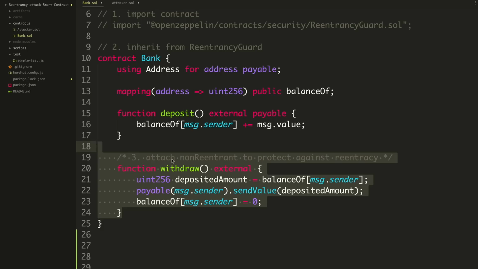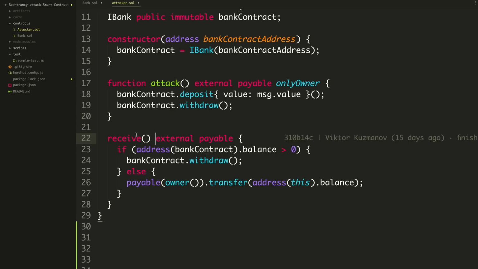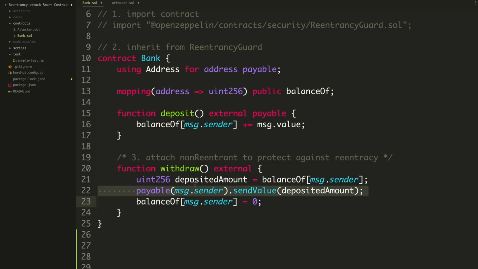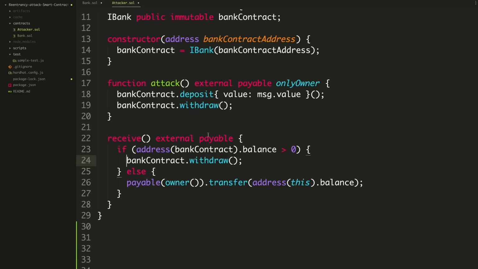And then whenever this smart contract sends the ether to the smart contract, inside of this line here on 22, payable message sender, which is a smart contract in this case, this function is going to get called. So what does this function do? It says if the account balance is greater than 0, then call the withdrawal function again. This is where it re-enters the withdrawal function, doing it over and over again inside the same transaction.